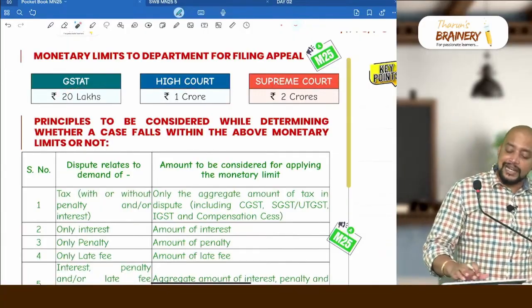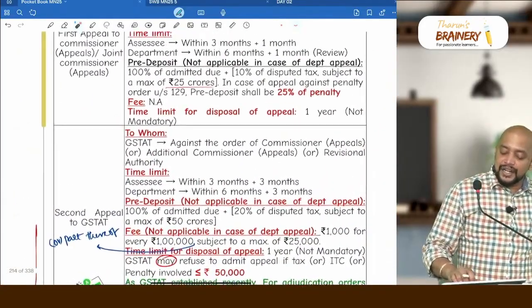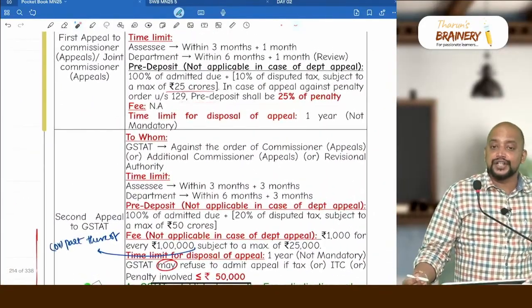So there is one good query. Sir, in case of section 129, you said for first appeal pre-deposit is 25%.